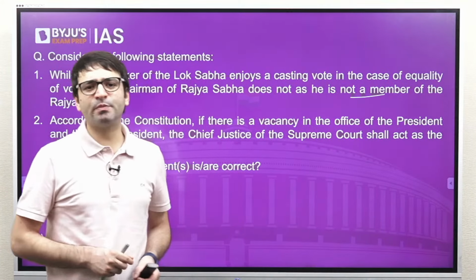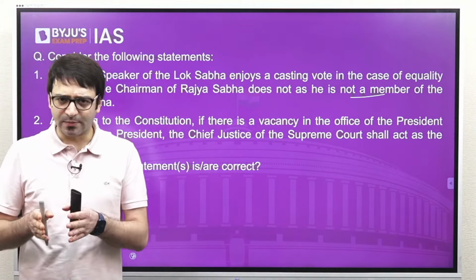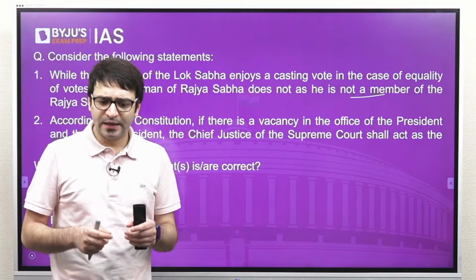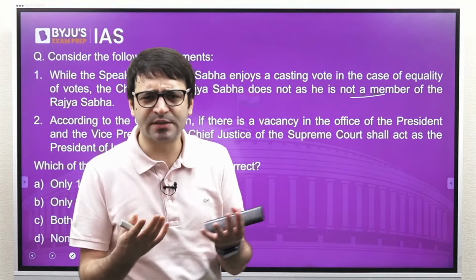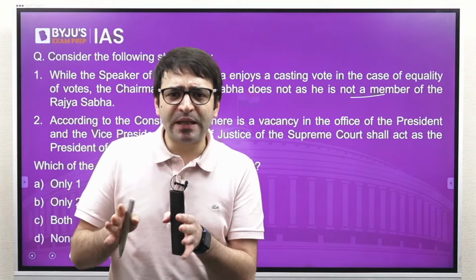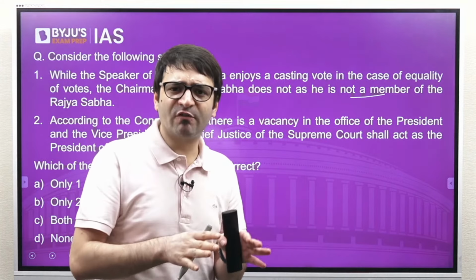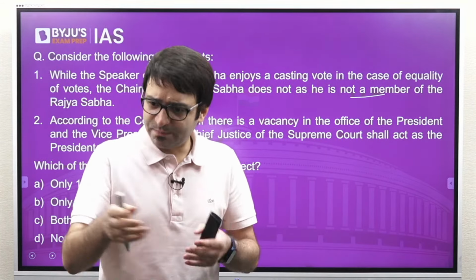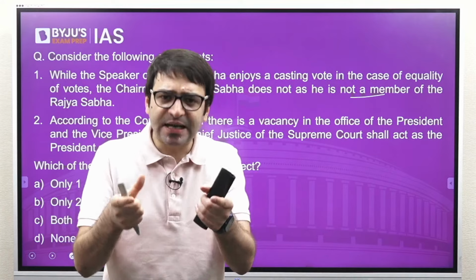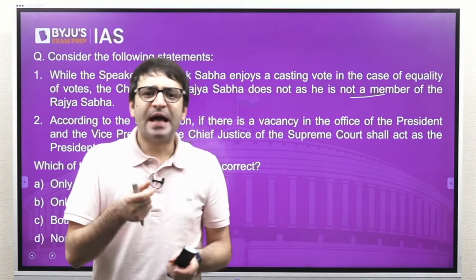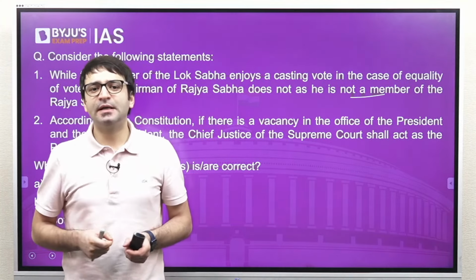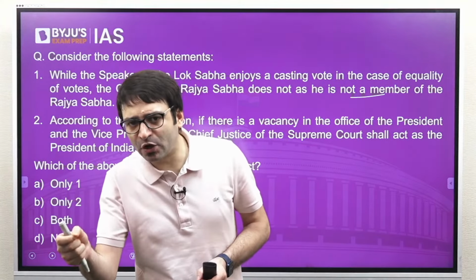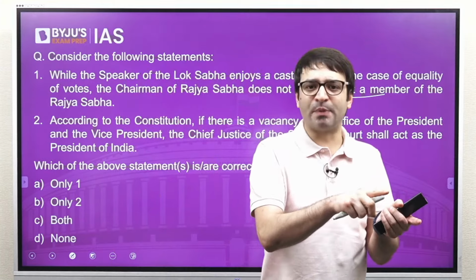Whenever a bill is to be passed in the Parliament, let's say Lok Sabha or Rajya Sabha, and on this particular bill there is a deadlock. And what is this deadlock? Equal number of people are in favor of this bill, equal number of members are against this bill. That means there is a tie. When there is an equality of vote, as the presiding officer, I am the Speaker of Lok Sabha, I have the casting vote. That means I can either vote in favor of this bill or I can vote against this bill.